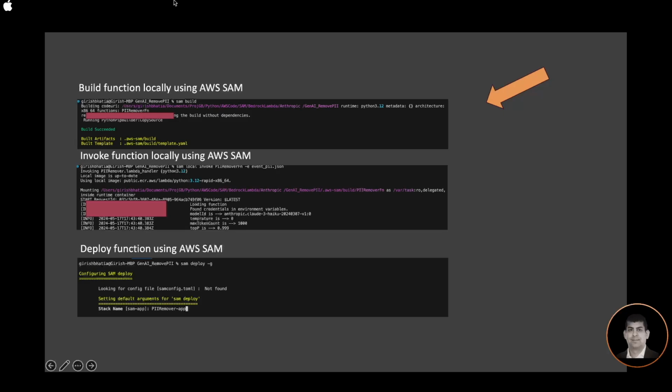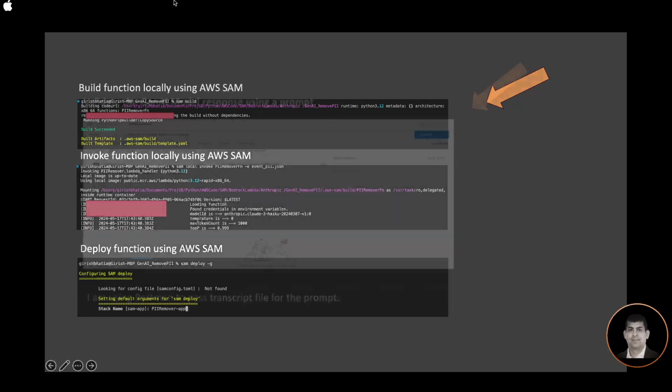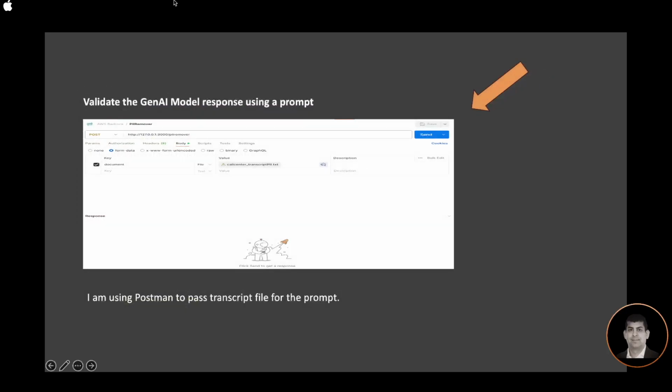At this point, I will deploy the function using AWS SAM. Once my function is deployed, I can either use an app to invoke the API and get the response, or I can use a tool like Postman to validate the response.